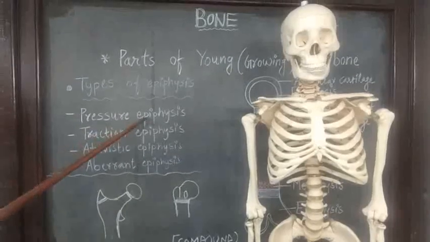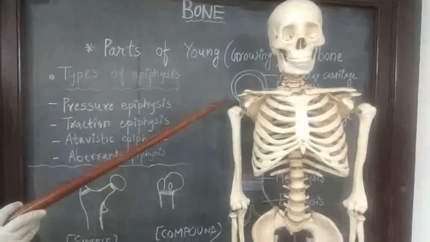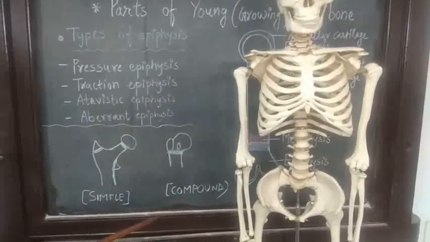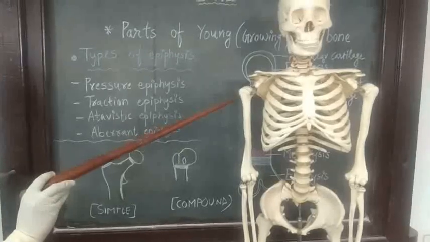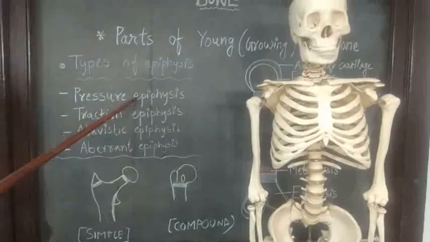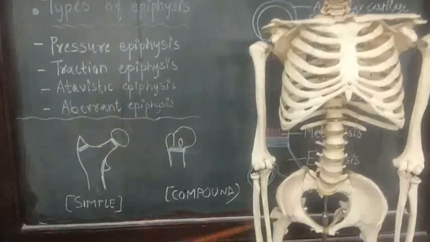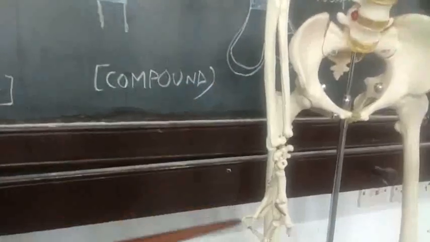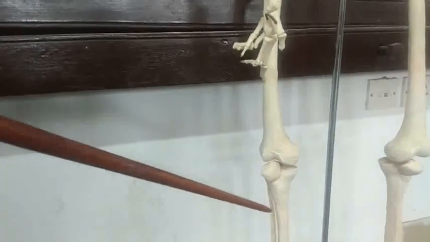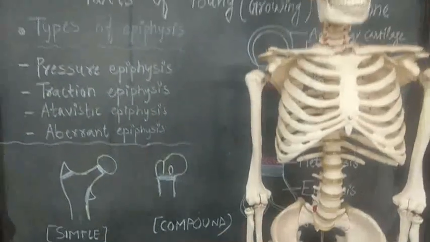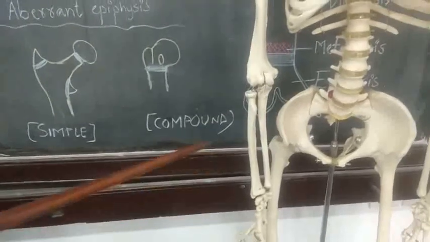First is pressure epiphysis. Pressure epiphysis is articular and helps in the weight transmission. They protect the epiphyseal plate of cartilage. What are the examples of pressure epiphysis? They are head of the humerus, head of the femur, and condyles of femur and tibia. Also, lower end of the radius is an example of pressure epiphysis.